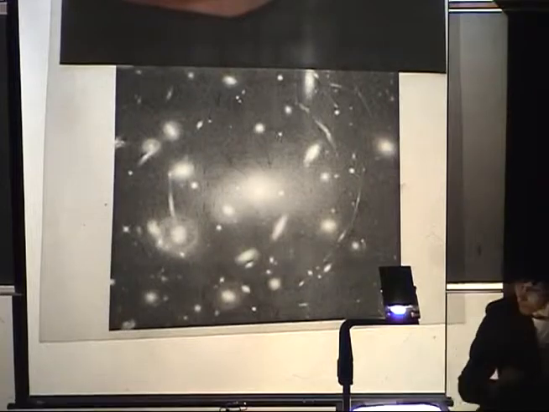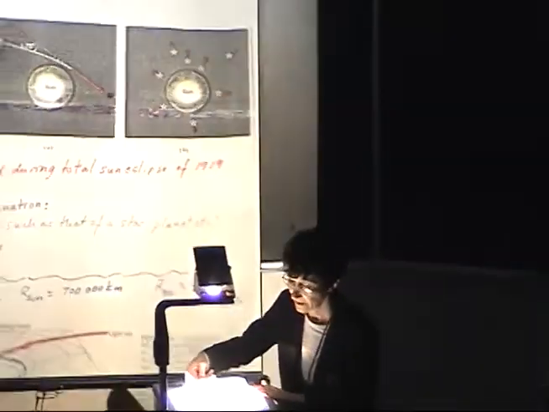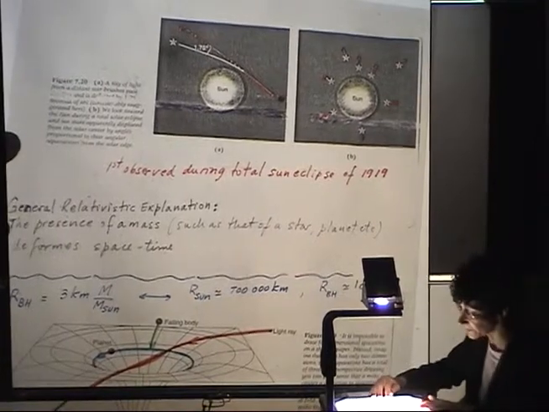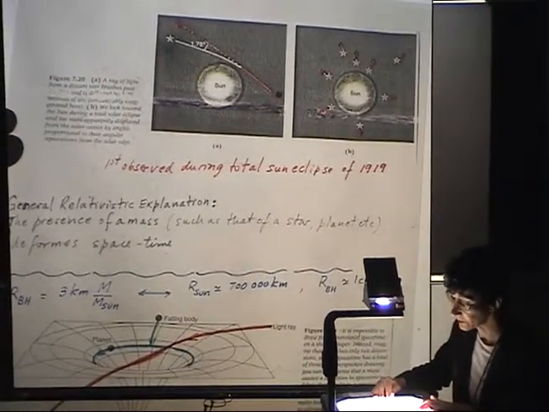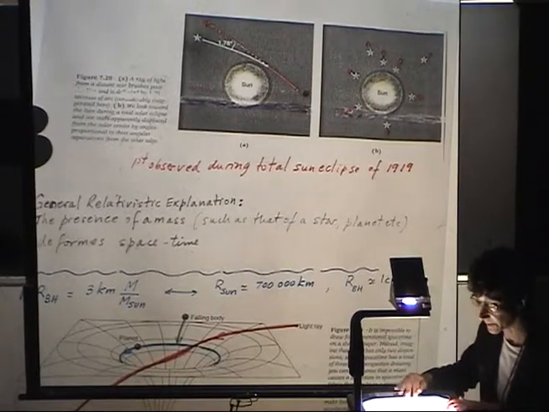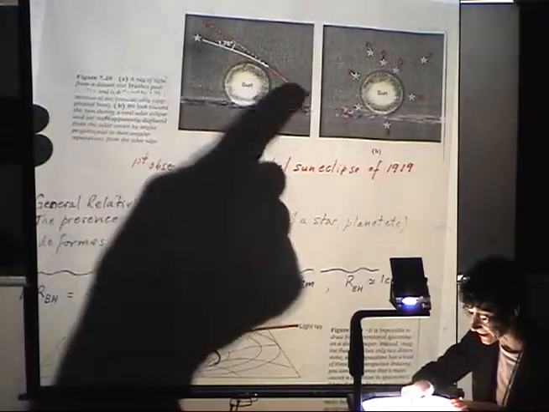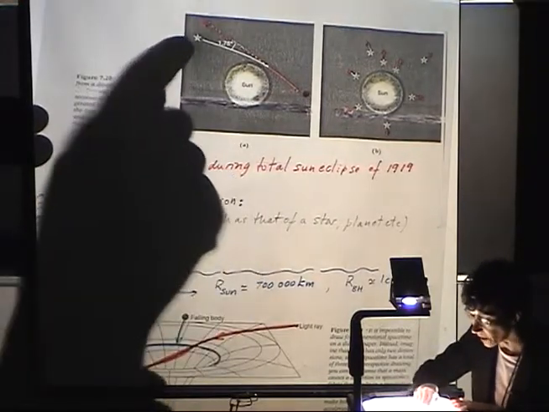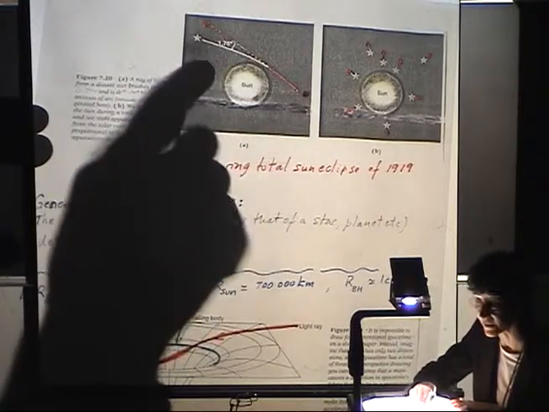These are modern images taken with modern telescopes, but actually gravitational lensing was what was used to prove the theory of relativity. It was first observed during a total sun eclipse in 1919, and what was observed was the gravitational lensing, or deflection of light, of stars that were near the sun.